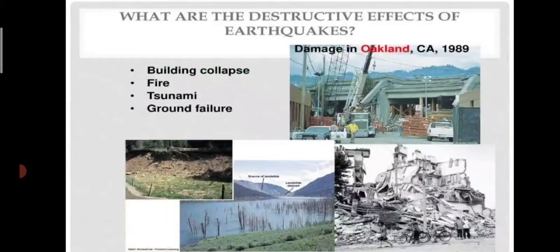So next is, what are the destructive effects of earthquakes? They are building collapse, fire, tsunami, and ground failure. So here are some images that we see. In that, when the earthquake happens, we see all the materials, all the things are totally damaged.